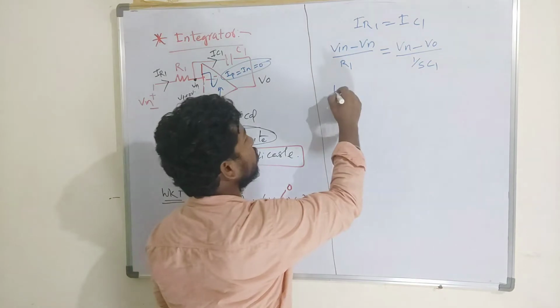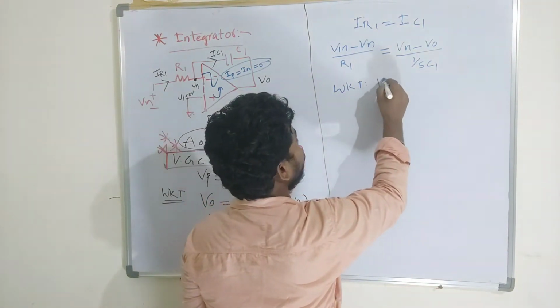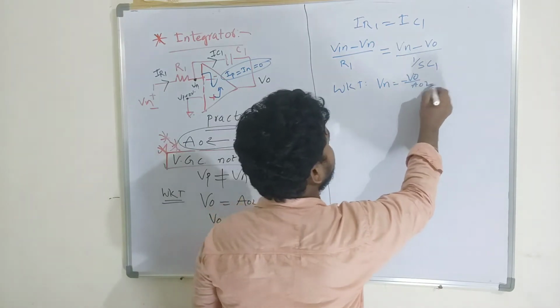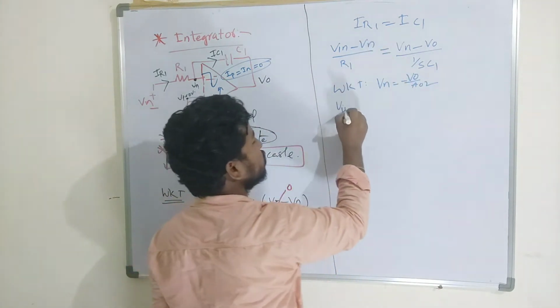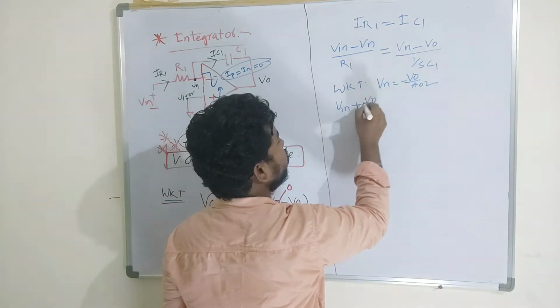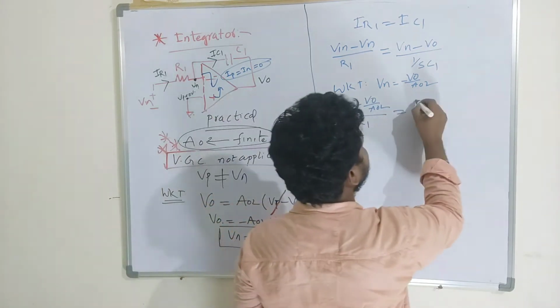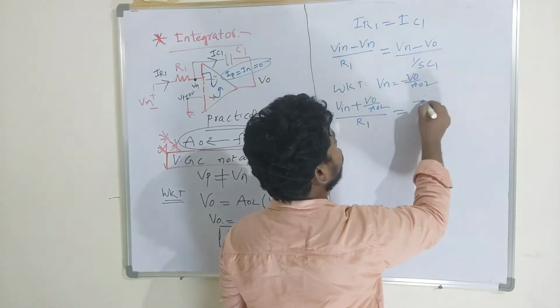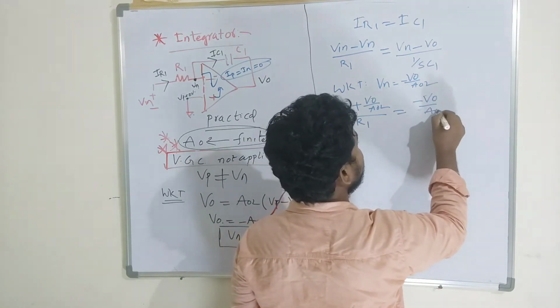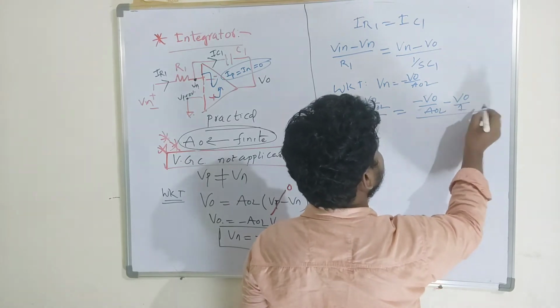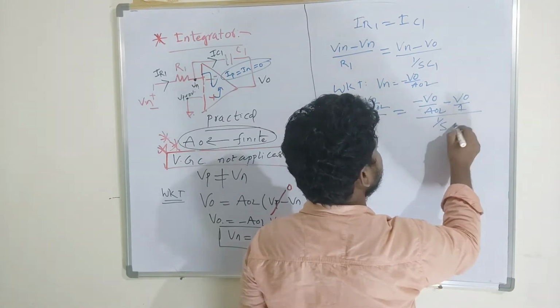We know that Vn is nothing but minus V output by open loop gain. If I replace this, it becomes (V input plus V output by open loop gain) by R1 equals V output by open loop gain minus V output, over 1 by SC1.